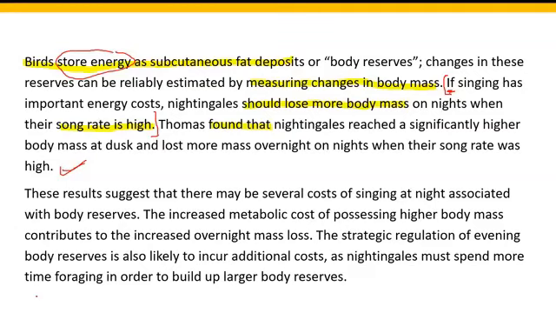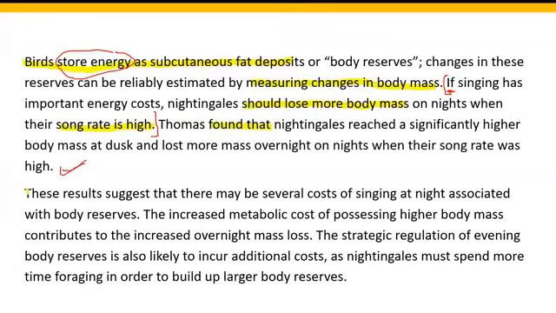So up till now, what the passage has discussed is that animal singing has its costs. There are a couple of types of costs, but energy costs are the ones that scientists have been focusing on. Energy costs per se have been studied by a few scientists, but the evidence was unclear. So this particular scientist set out to measure the energy cost with respect to body mass, and he found that yes, the more the birds sing, the more their body mass is lost. Now let's read ahead.